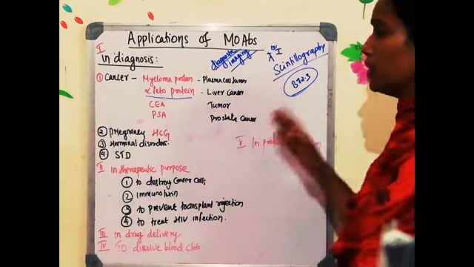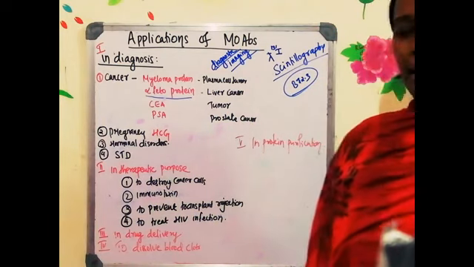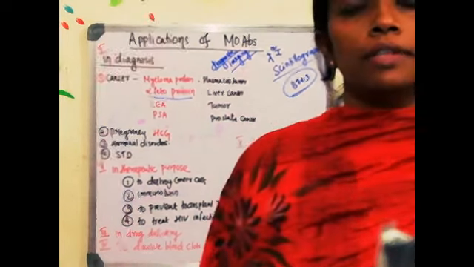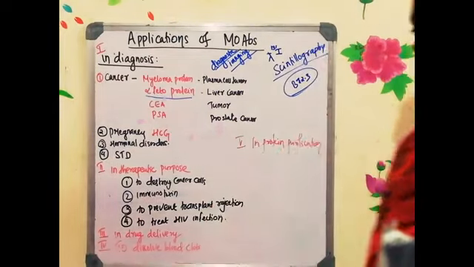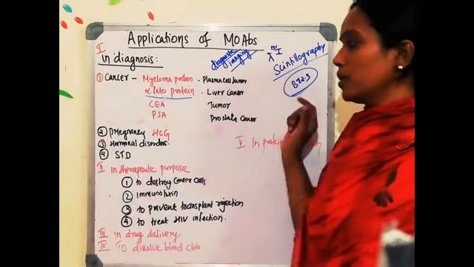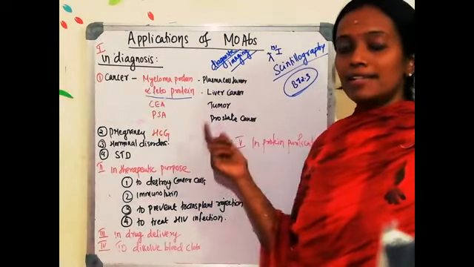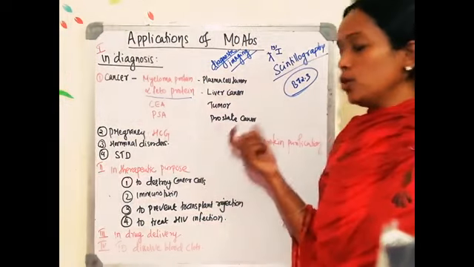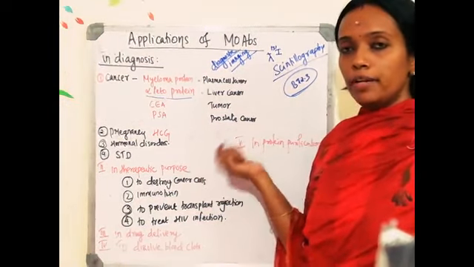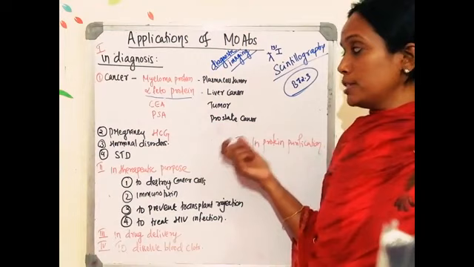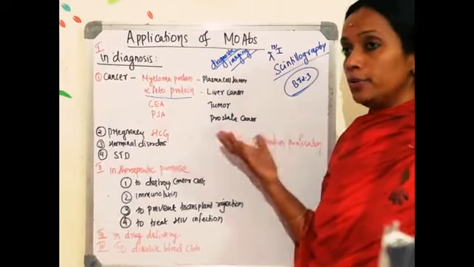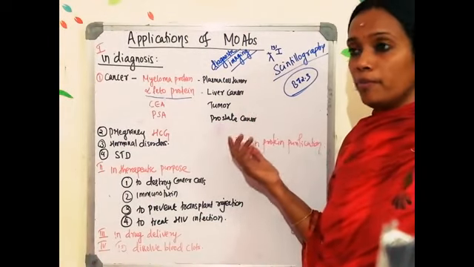Second one, monoclonal antibodies are used in pregnancy. You can detect whether the female is pregnant by using monoclonal antibody. Those monoclonal antibodies will be specific for HCG. What is HCG? Human chorionic gonadotropin. So if a woman is pregnant, in the urine, human chorionic gonadotropin will be there.